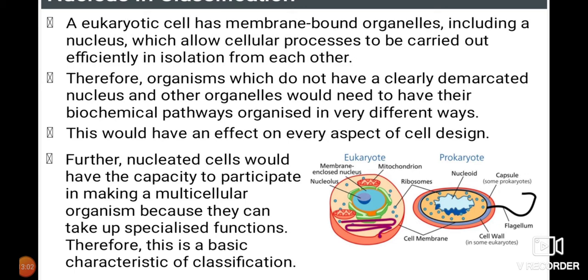So they are telling if they possess a definite nuclear membrane, they are going to have different characteristics and even different functions when compared to the prokaryotes, which do not have a definite nuclear membrane. This would have an effect on every aspect of cell division. So they are telling for the cell division it may be, or even for the cell formation,